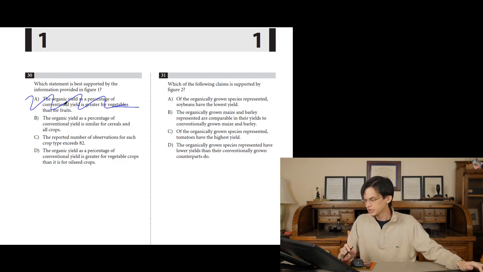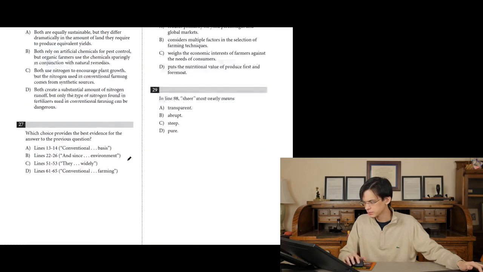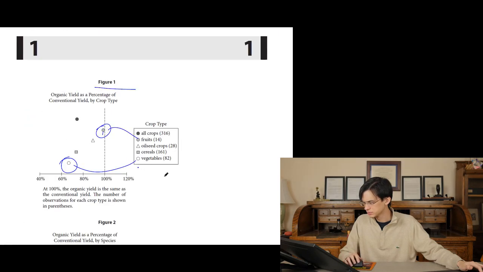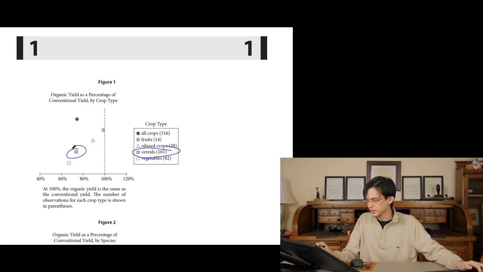What about B? The organic yield as a percentage of conventional yield is similar for cereals and all crops. If we take a look at the yield for cereals, which is this, it is similar to the yield for all crops.